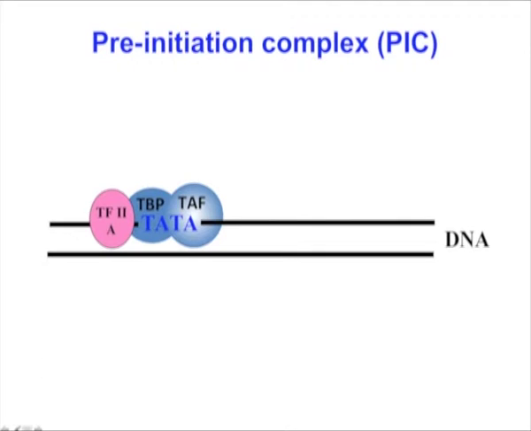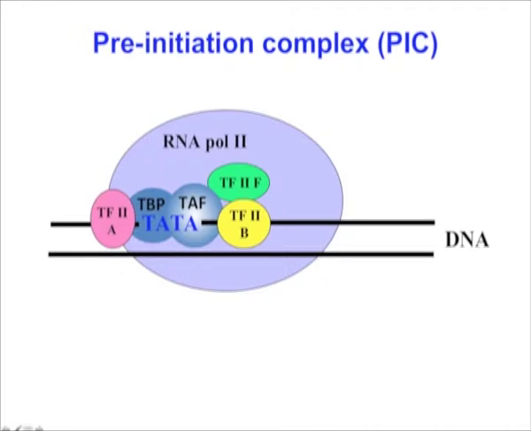Following this, transcription factor 2A and transcription factor 2B bind transcription factor 2D. Transcription factor 2A is known to stabilize binding of TBP to the promoter. Transcription factor 2B binds to TBP and recruits the polymerase II transcription factor 2F complex.